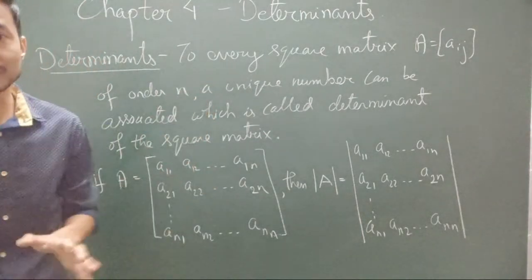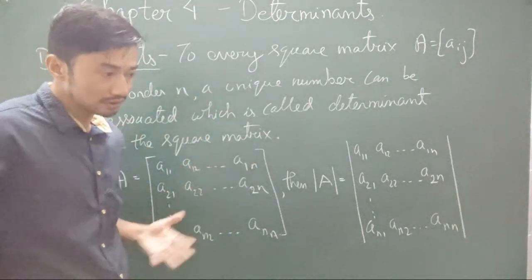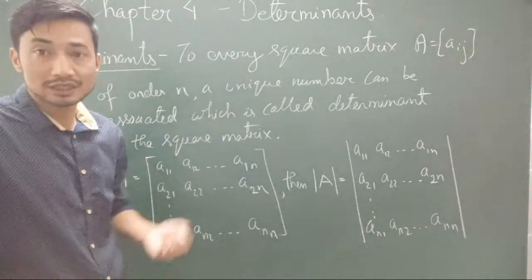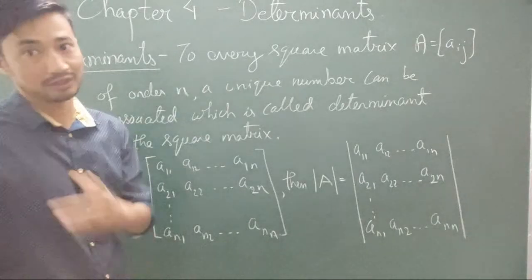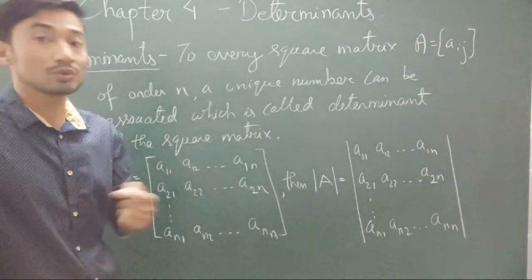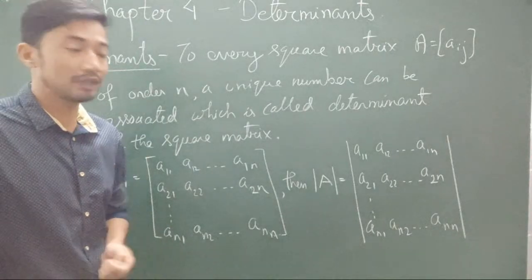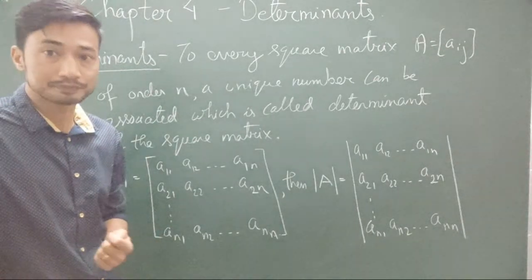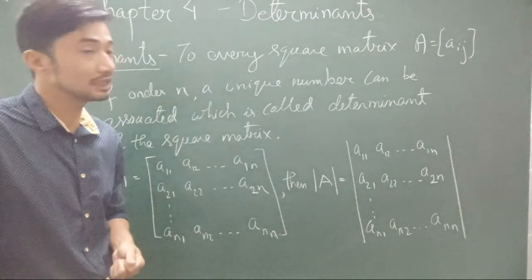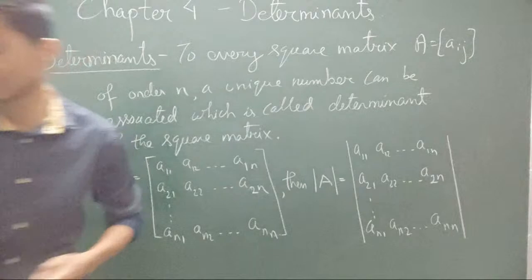Remember, you can note down all this stuff that I say: a determinant can be calculated only for a square matrix. I hope you have written it down. If it is not a square matrix, then its determinant will not exist. It's not possible. So a determinant is possible only for a square matrix.